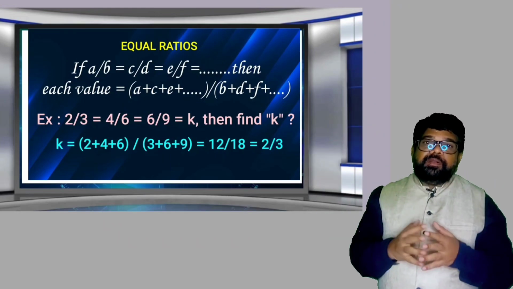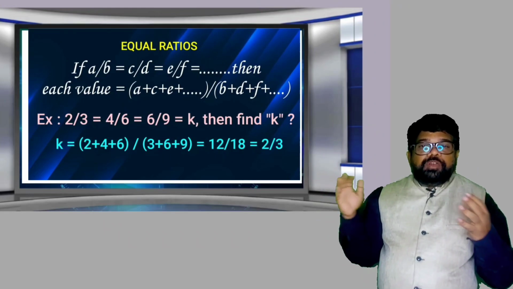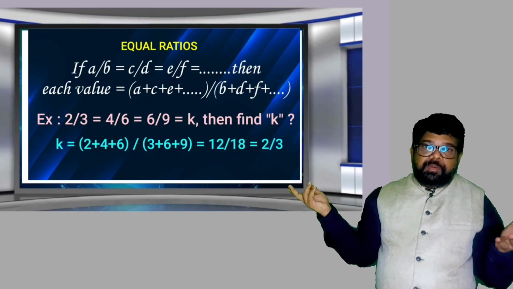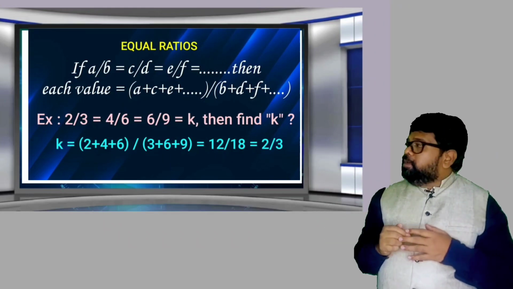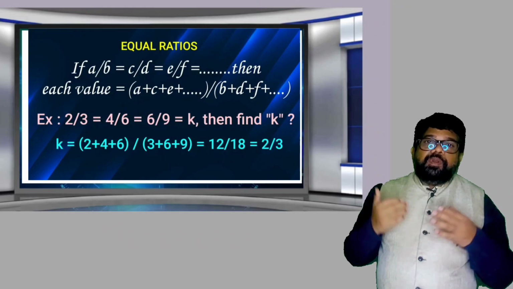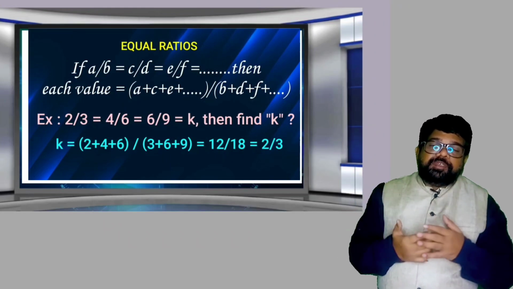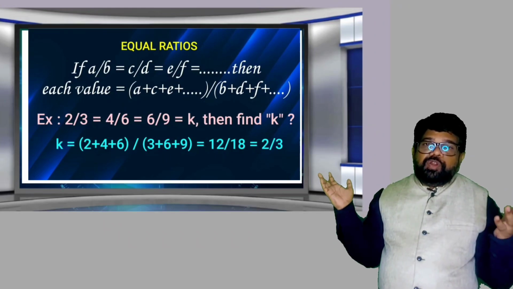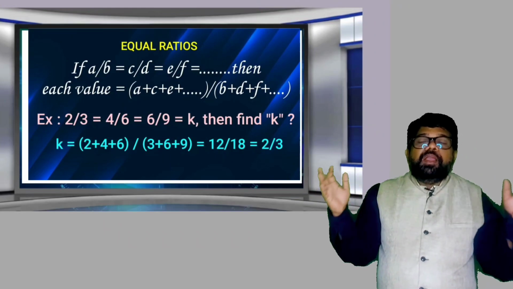Now observe the example. 2/3 = 4/6 = 6/9 and so on. The ratios are equal. Let each value be equal to k. How can you get the value of k? Sum of antecedents by sum of consequents. Sum of antecedents means 2 plus 4 plus 6, divided by the sum of consequents, 3 plus 6 plus 9. By simplification, you get 2 by 3. So k equals 2/3. That is about equal ratios.